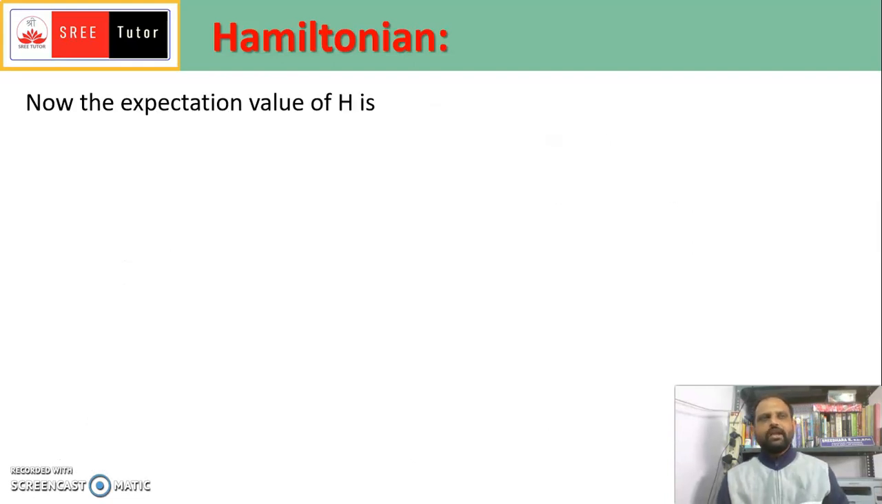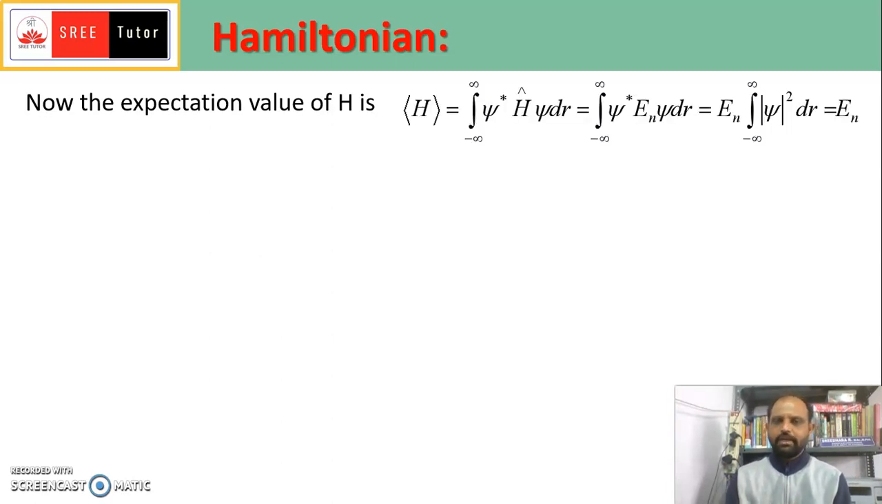Now we can discuss the expectation value of the Hamiltonian. The expectation value is the average value of any physical observable describing the quantum state. Here the Hamiltonian is the total energy of the quantum system, so its expectation value is the average value of the total energy.